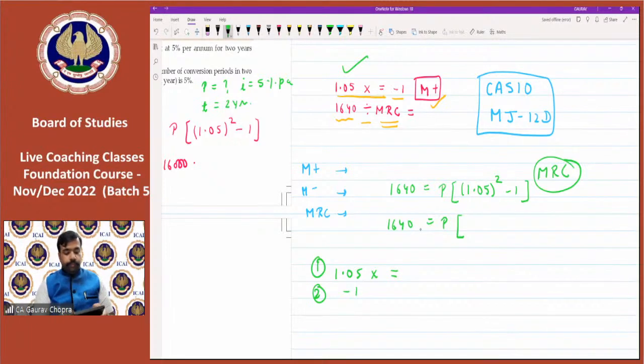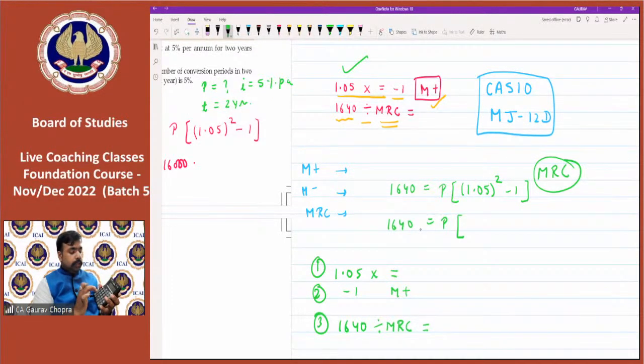You have to subtract 1 from this. After subtracting 1, what has to be done? Press M plus button. Then the third step is now type 1640 divide and now MRC button. After pressing MRC, don't forget to press equal to.